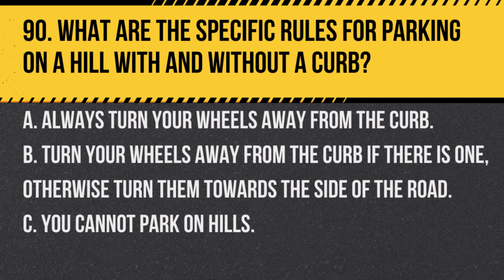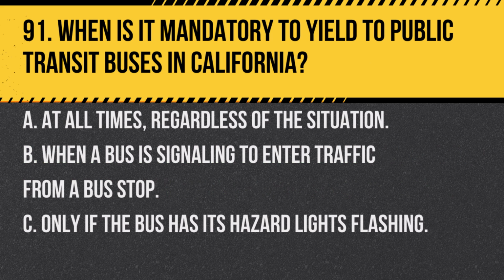Question 90. What are the specific rules for parking on a hill with and without a curb? A. Always turn your wheels away from the curb. B. Turn your wheels away from the curb if there is one. Otherwise, turn them towards the side of the road. C. You cannot park on hills. Answer B. Turn your wheels away from the curb if there is one. Otherwise, turn them towards the side of the road. When parking on a hill, if there is a curb, turn your wheels away from it. If there is no curb, turn your wheels so that if your car rolls, it will roll off the road rather than into traffic.